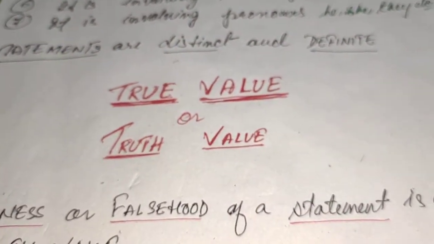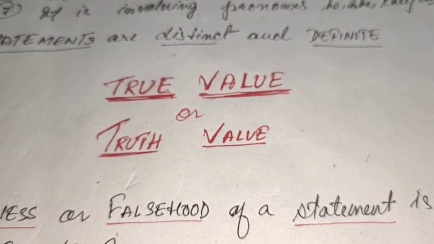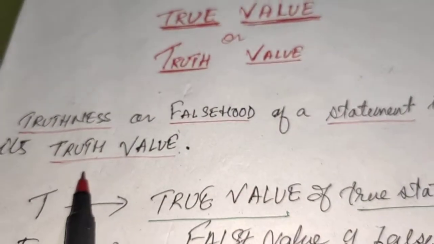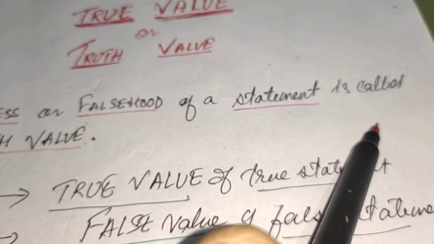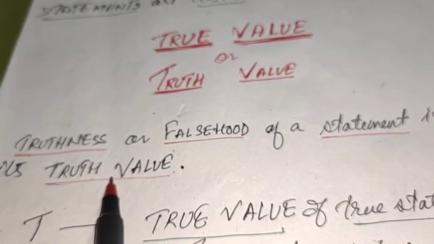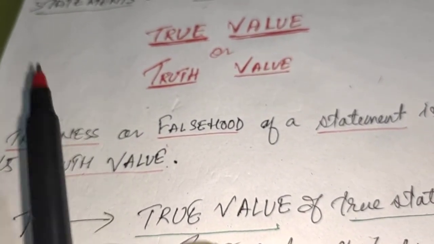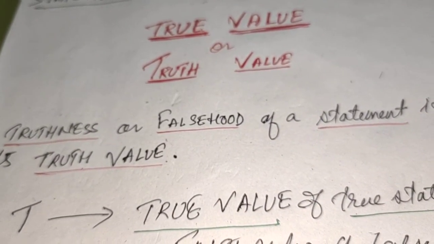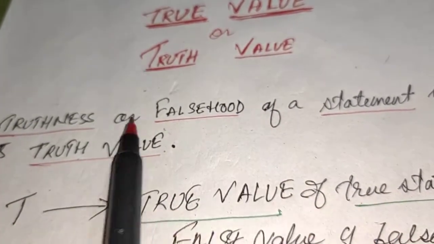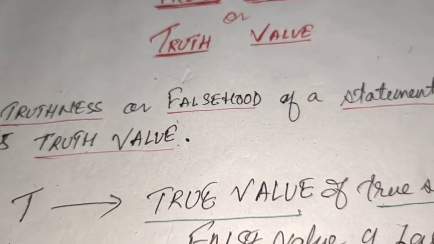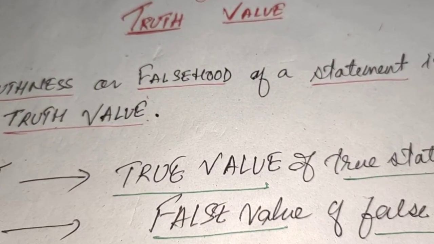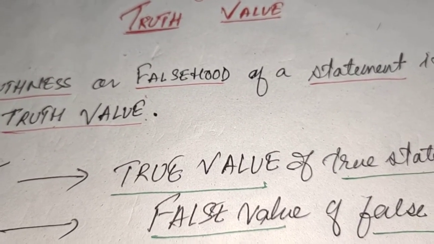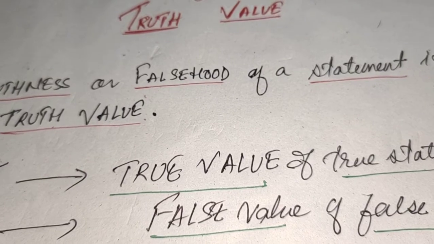Now after statement, there is truth value. So what is truth value? The truthness or falseness of a statement is called its truth value. If a statement is true, then its truth value is truth, and if a statement is false, then its truth value is falsehood. We are now in the second step. The first step is that a sentence is a statement if it is either true or false and cannot be both.